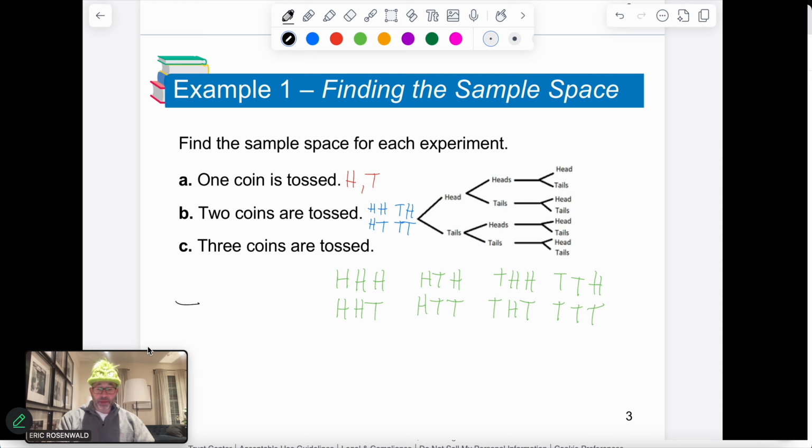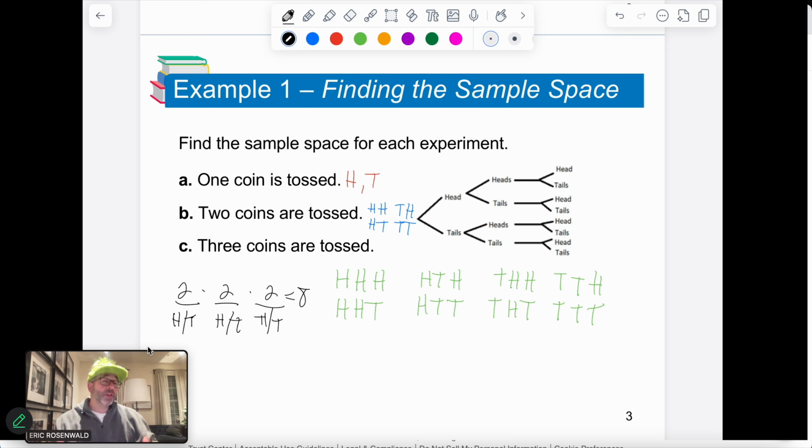There's 3 flips taking place. On the first flip, there's 2 possible ways it can go, heads or tails. On the second flip, there's 2 possible ways that this can go, heads or tails. And on the third one, there's only 2 possible ways it can go, which is heads or tails. And if we multiply all these events together, we get that there's a total of 8 possible events that could take place. Okay? Or I'm sorry, 8 possible outcomes.